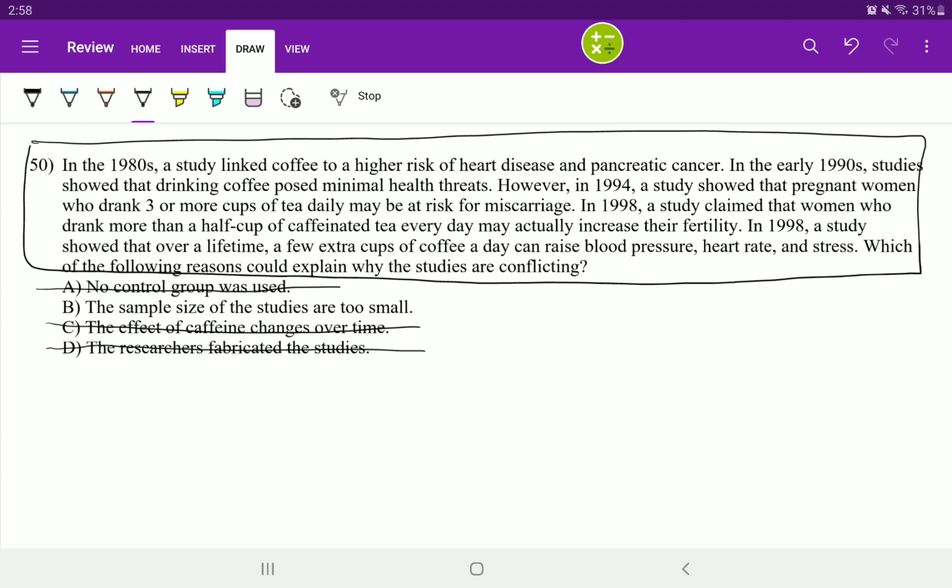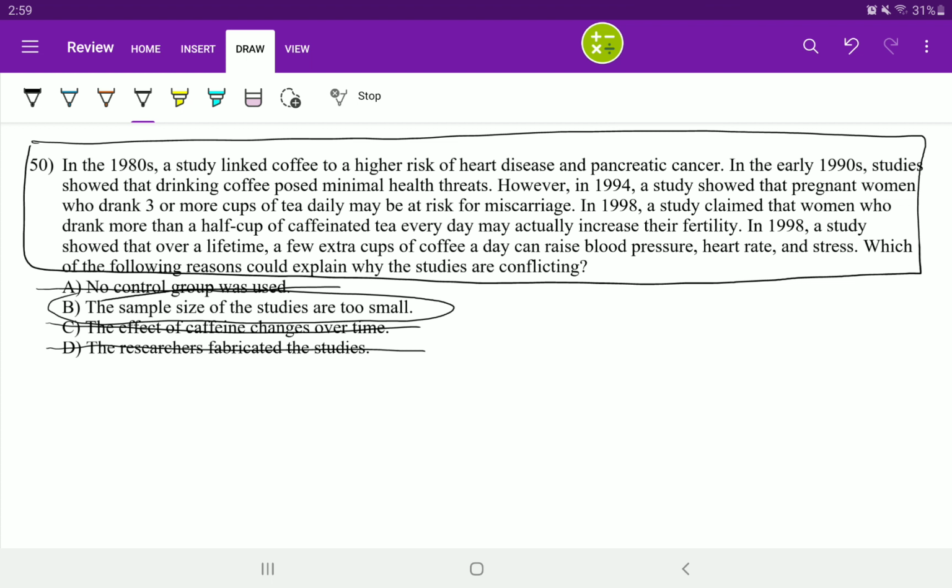The problem was the sample size of the study was too small to relate to the population. That's the reason why every time the research was happening, they had to do another study again. The sample wasn't large enough to represent the population. It could be the population of the United States, one of the states of the United States, or the entire world. When your sample size isn't large enough to relate to your population, whether it's prisons, schools, perhaps even the entire country, you're going to get conflicting results.